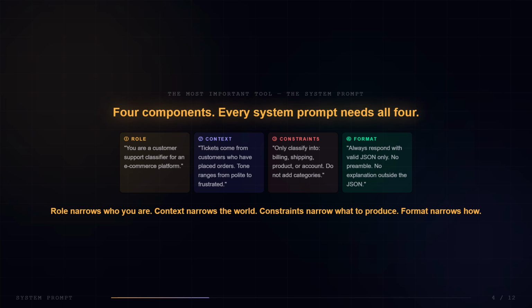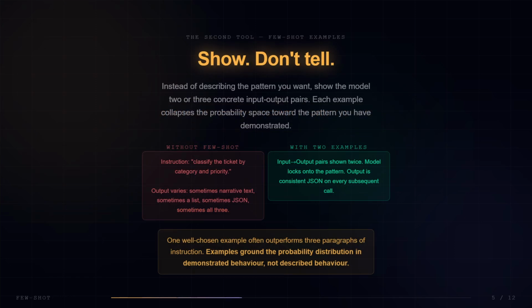Constraints. You tell the model what it must not do. Only classify into billing, shipping, product, or account. Do not add categories. Do not explain your reasoning. Format. You tell the model exactly what the output must look like. Always respond with valid JSON only. No preamble, no text outside the JSON. Role narrows who you are. Context narrows the world. Constraints narrow what to produce. Format narrows how. All 4. Every time.